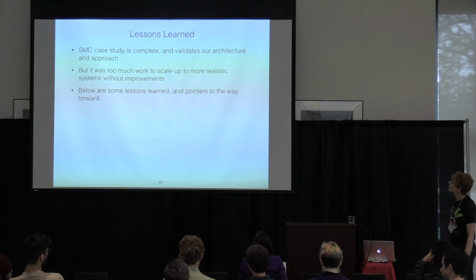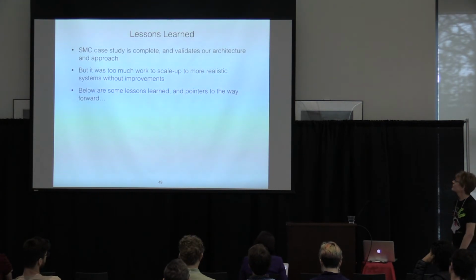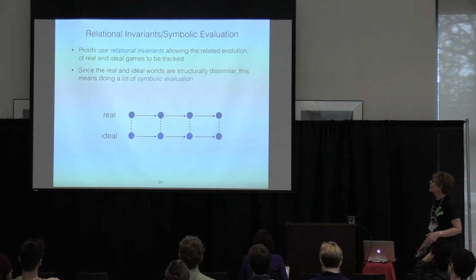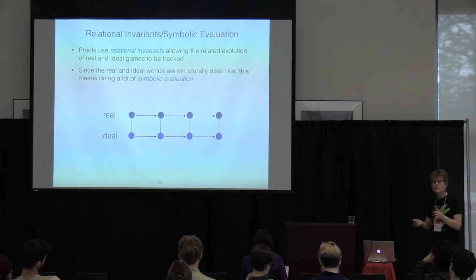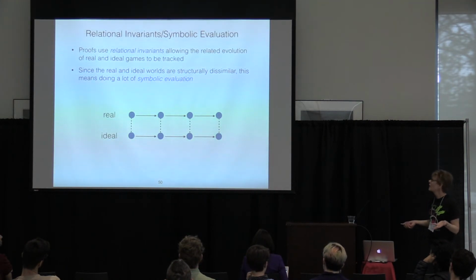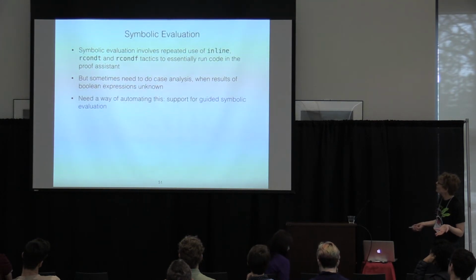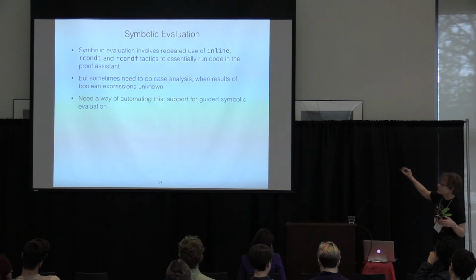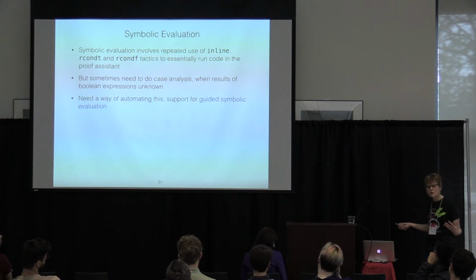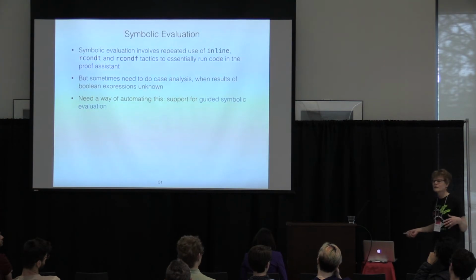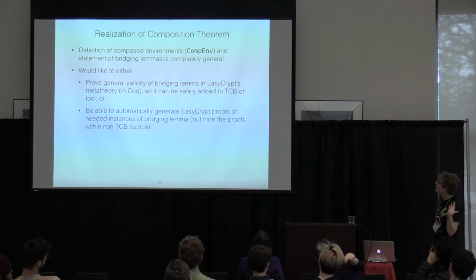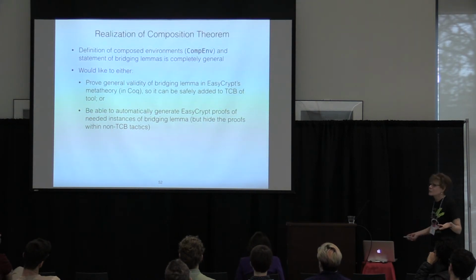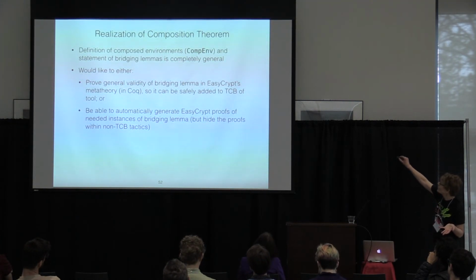It validates our architecture and approach, but we need some changes to make it scale up. One is we need a way of doing guided symbolic evaluation to let the real and ideal games co-evolve. I'm not going to be able to talk about that much, but at the moment we basically have to run things inside the tool, run programs using EasyCrypt's proof tactics, and we need a way to automate that. We need a way of automating the bridging lemmas, but otherwise the methodology for composition is completely general,